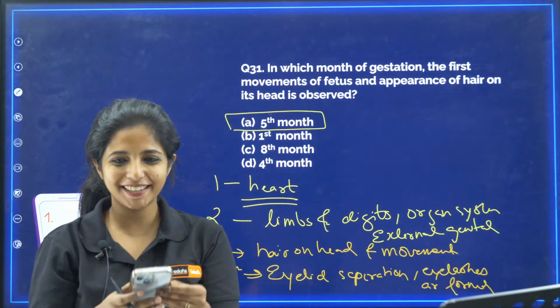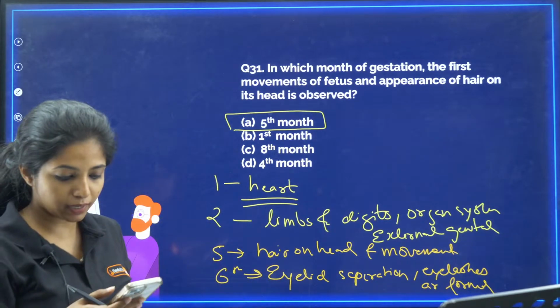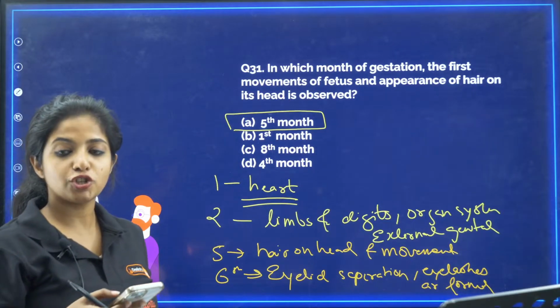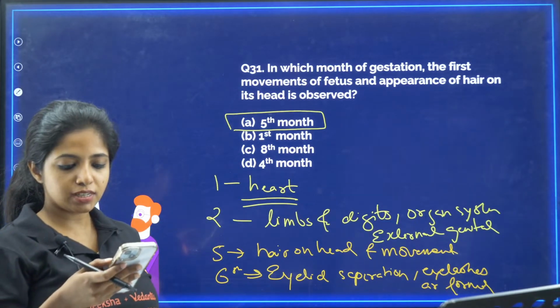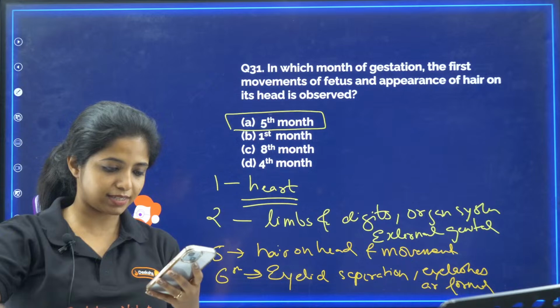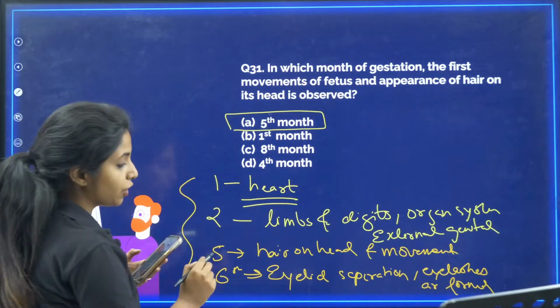Anyone out there with the 3rd thing that happens at the end of the 6th month? Eyelid separation, eyelashes formation, and there is one more thing that I leave to you guys. Okay, you have to tell me that. So this is the thing that you have to remember.